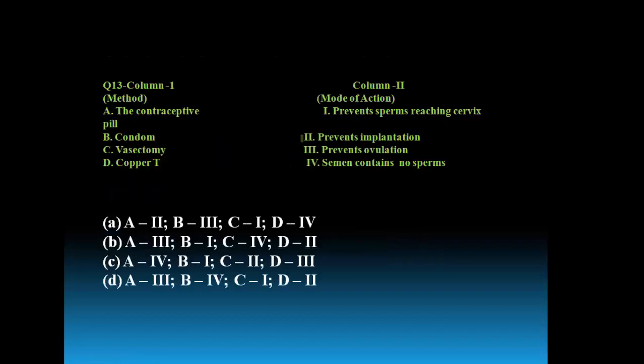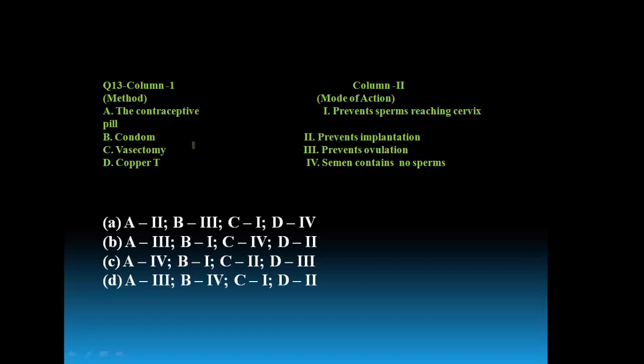So coming to the next one, here it is match the following. Contraceptive pill, what is it doing? This is preventing ovulation. This highlighting mark is not clear here. Finally, I will mark the option.